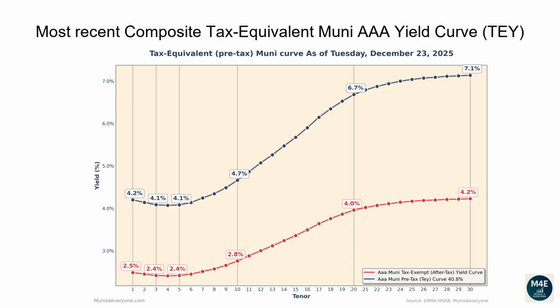The one-year tax-exempt yield is 2.49%, corresponding to a 4.21% tax-equivalent yield for investors in the top tax bracket. The two-year tax-equivalent yield is 4.14%. The 5-year tax-equivalent yield is 4.08%. The 10-year tax-equivalent yield is 4.66%. The 20-year tax-equivalent yield is 6.68%. The 30-year tax-equivalent yield is 7.14%.